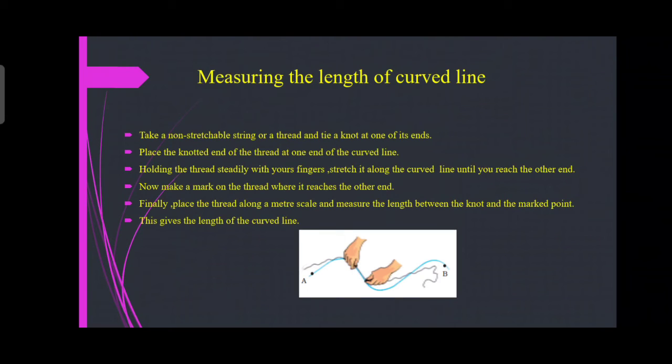Place the knotted end of the thread at one end of the curved line. Holding the thread steadily with your finger, stretch it along the curved line until you reach the other end. Now make a mark on the thread where it reaches the other end. You mark there with your pen. Then finally place the thread along a meter scale and measure the length between the knot and the marked point. This gives the length of the curved line.